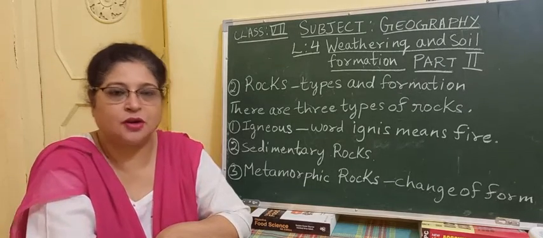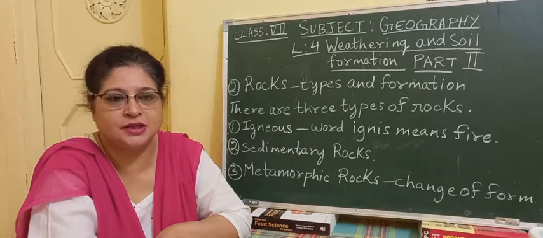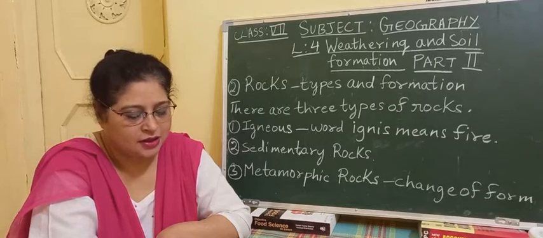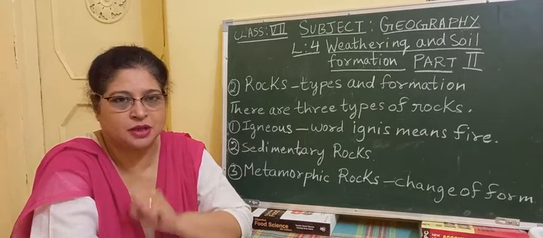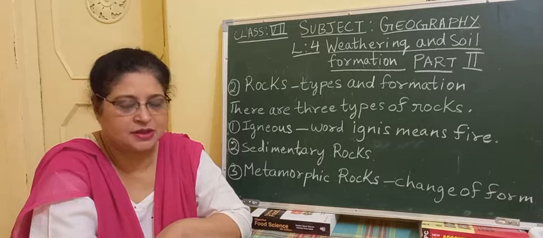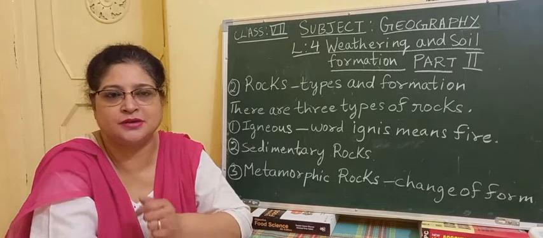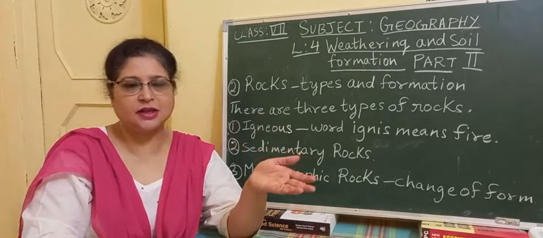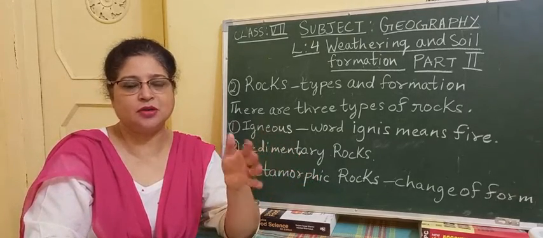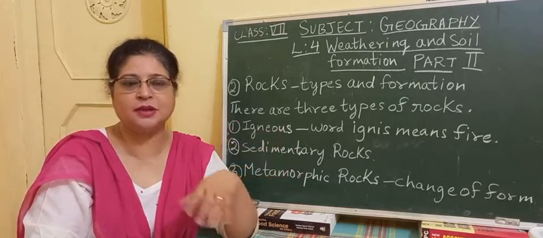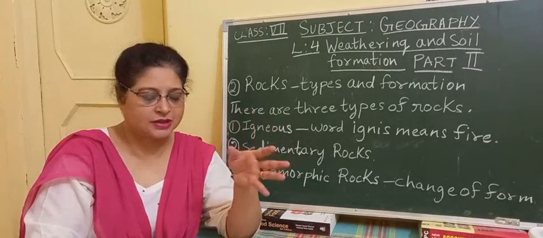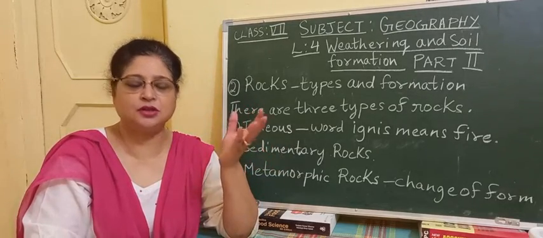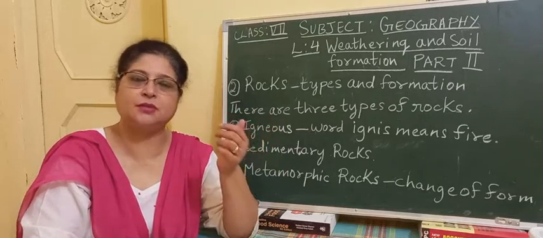So, metamorphic rocks are formed from the igneous and sedimentary rocks. When the igneous and sedimentary rocks are subjected to extreme temperature and pressure, then what happens? A complete change, means the physical appearance and the chemical appearance all change in these rocks and they become a new rock. The characteristics and the features all change and they completely become a new rock. That is why they are known as metamorphic rock.